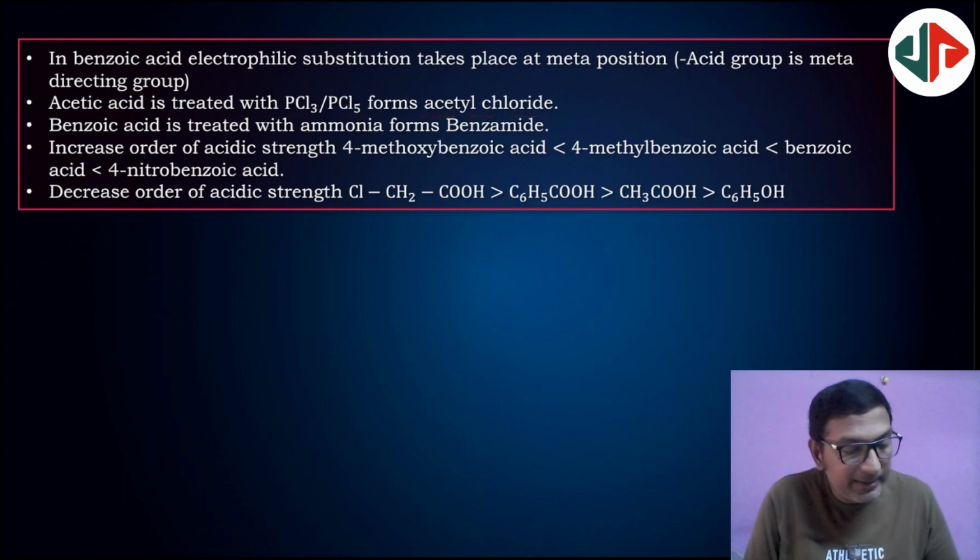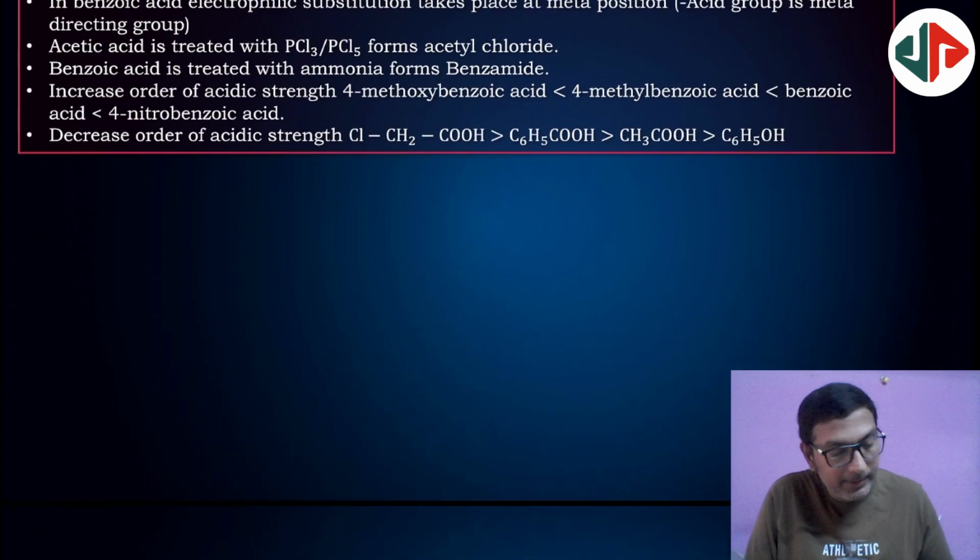Next here, the acidic strength of different carboxylic acids is given, in decreasing order of acidic strength. So when an electron withdrawing group is attached to a carboxylic acid, acidic strength increases. If a donating group is attached, acidic strength decreases. Next, when compared to phenols, carboxylic acids are more acidic. Next,